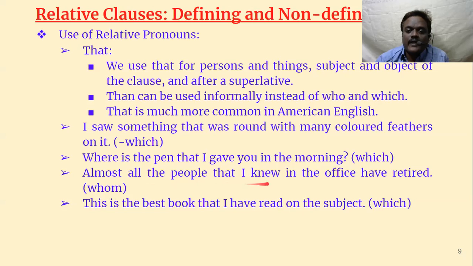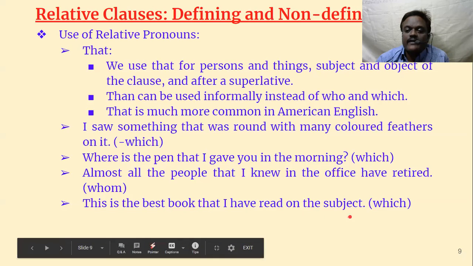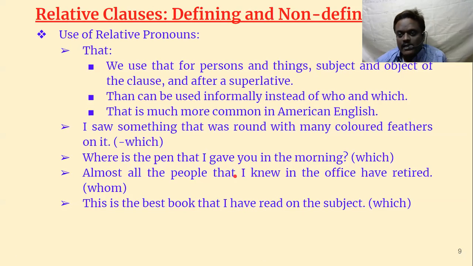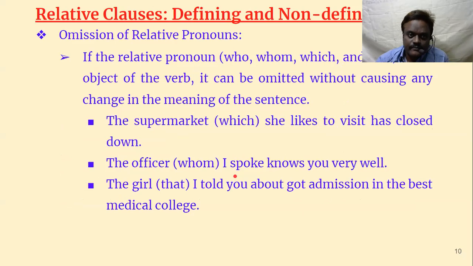Almost all the people that I knew in the office have retired. Almost all the people whom I knew, instead of whom, here that is used. This is the best book that I have read on the subject. So this is the best book which I have read, and instead of which we can use that. So that is more flexible. Then, omission of relative pronouns.